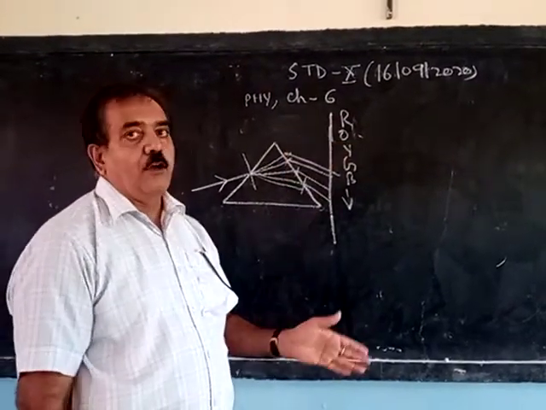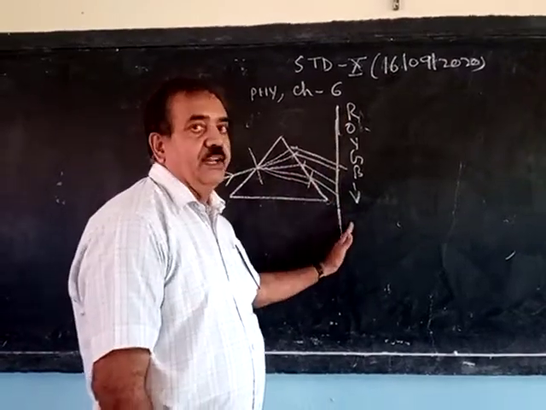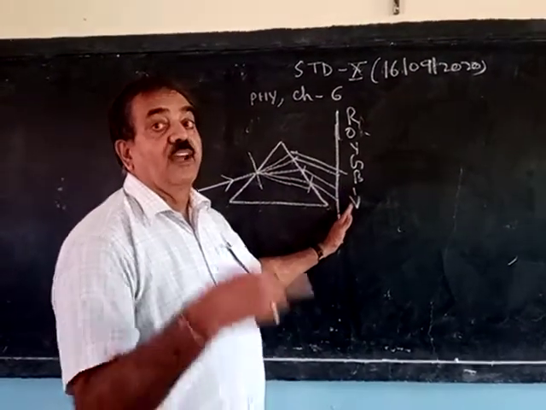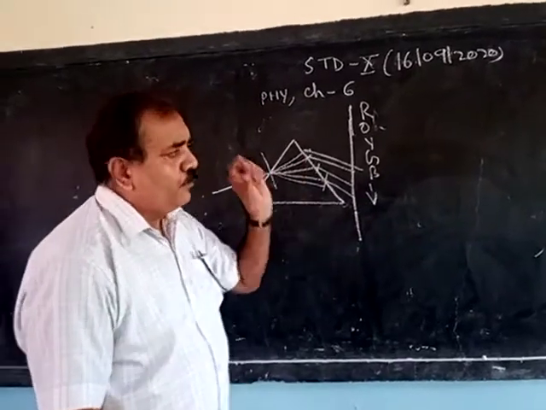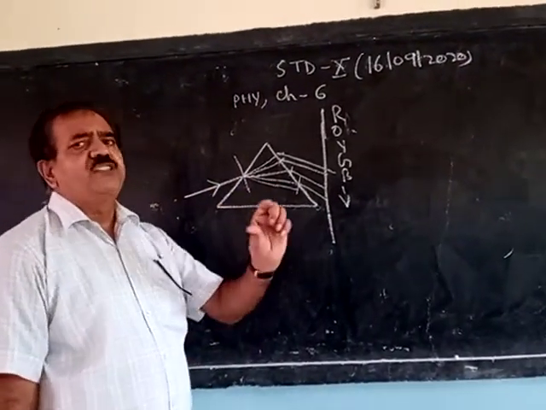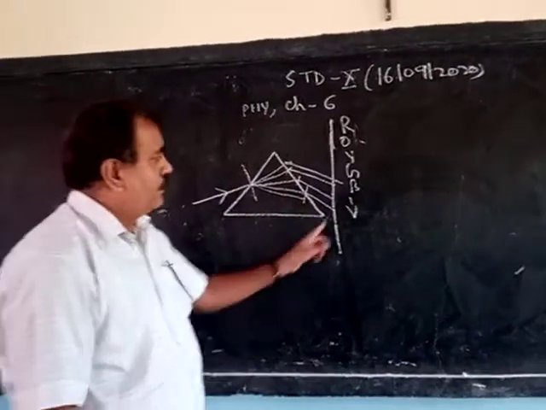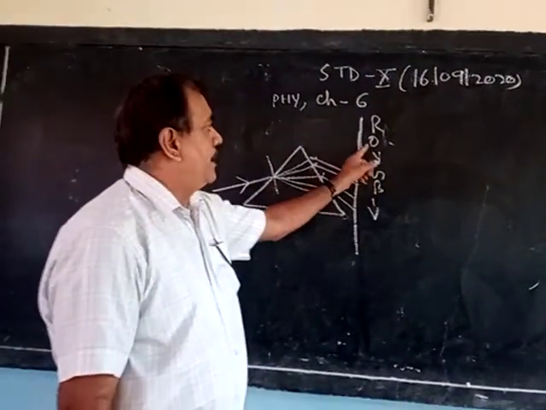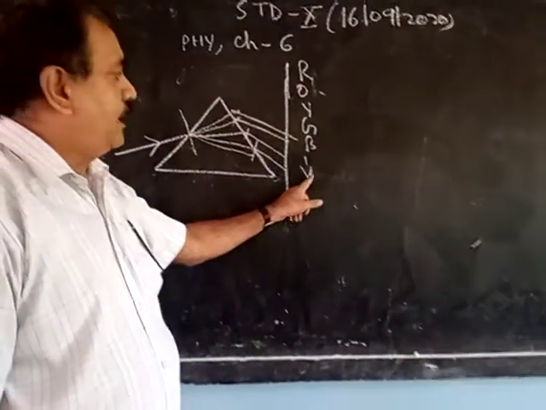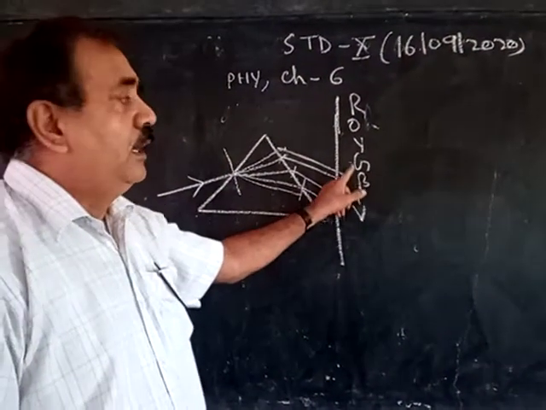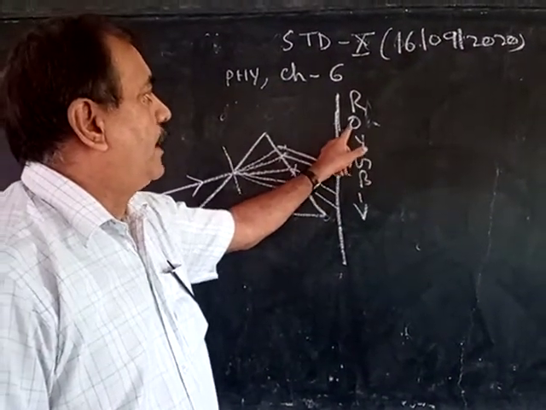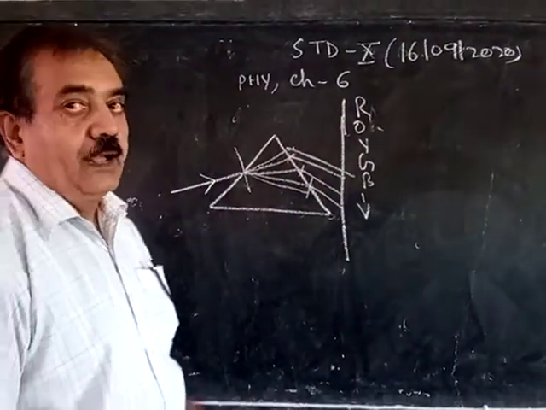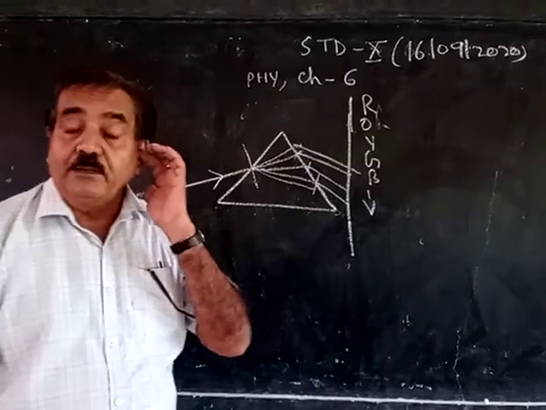And the band of color obtained on the screen, when we put the screen, is known as the spectrum. So white light is actually a mixture of 7 colors. VIBGYOR: V for violet, indigo, blue, green, yellow, orange and red. These are the colors. And I will explain why it happened.